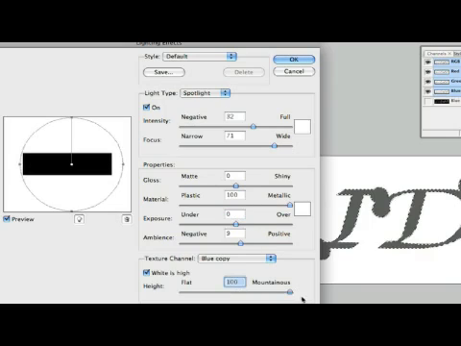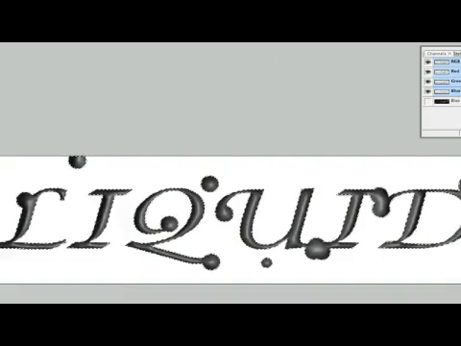Now let's take our white all the way up to mountainous, and we're going to use our texture channel as our blue copy of our alpha channel that we created here. As we can see here, this isn't quite working the way I want to. Let's hit OK. This should be fine. There we go. Now we've got a lot going on here.